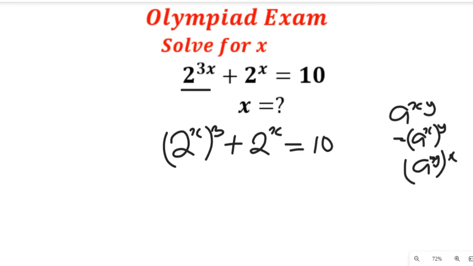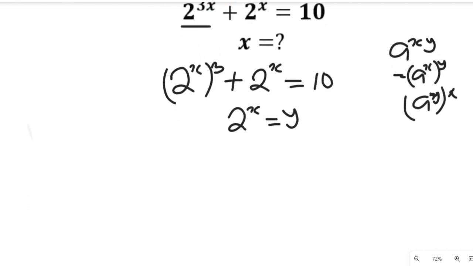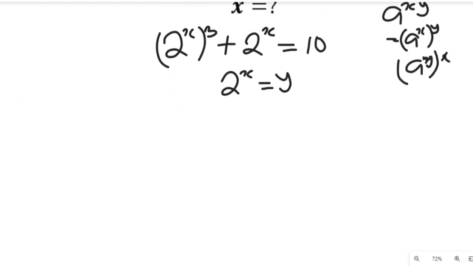So let us assume our 2 to the power of x to be equal to y, which is a common term. If we assume that, we are going to find out that this will give us y to the power of 3 plus y, and that will be equal to 10. So this 10 is positive here, we'll bring it over here.